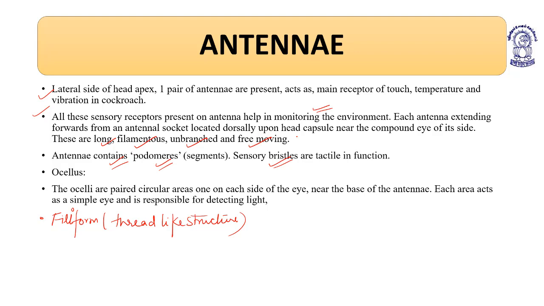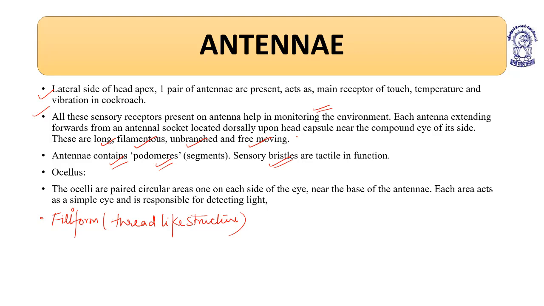Ocellus. Ocelli are paired circular areas, one on each side, near the base of the antenna. They are not like compound eyes and are not responsible for vision. But they can be considered simple vestigial eyes, and they are responsible for detecting light.